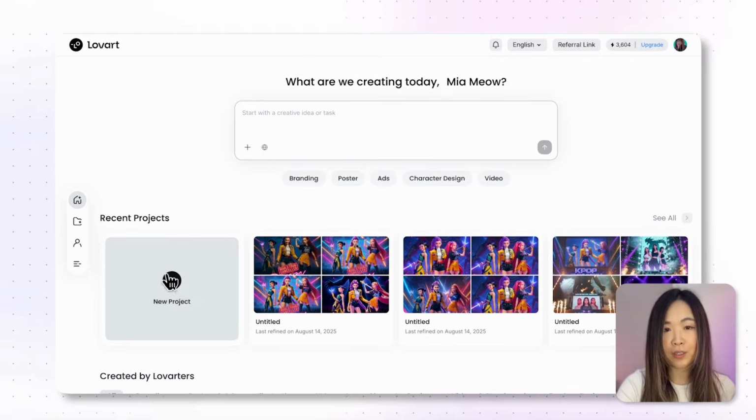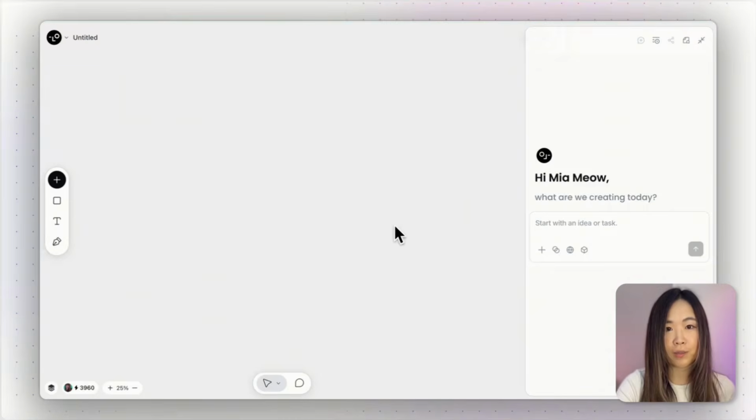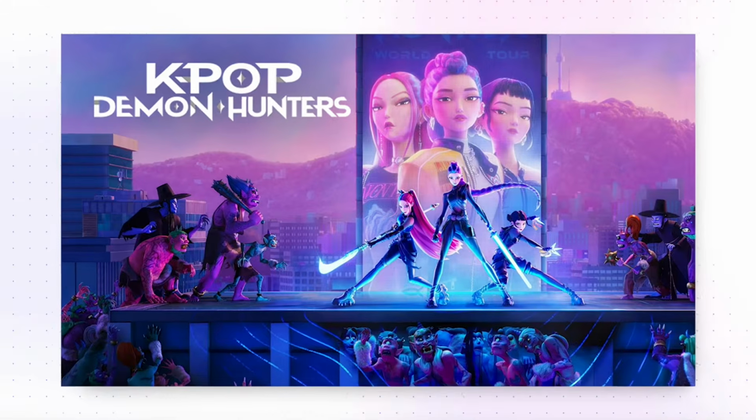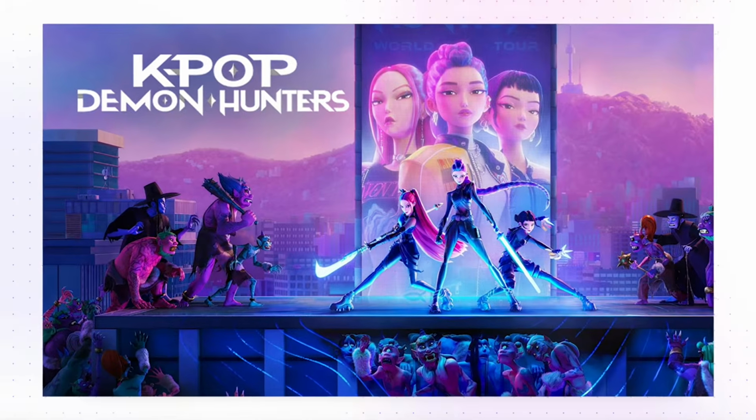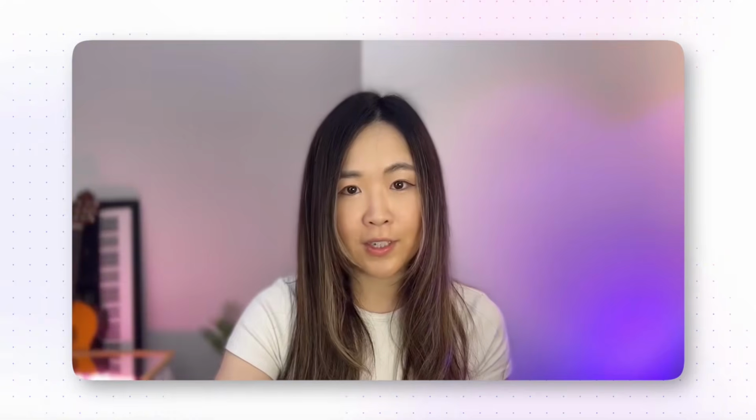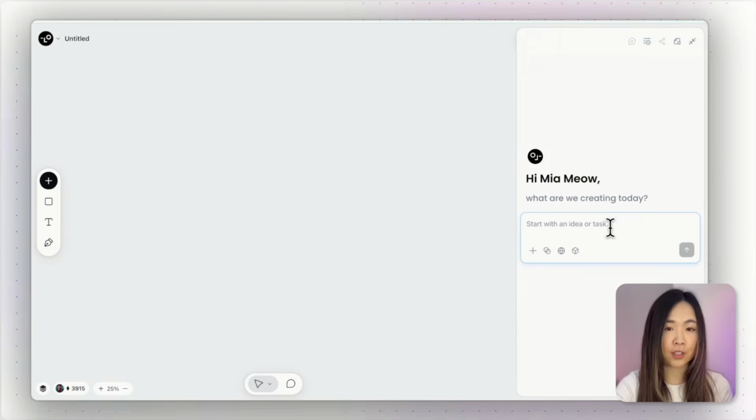First, let's open a new project. Once we're in the project space, you'll notice on the right, there's a chat bot where we can talk directly to the design agent. So today I want to use a K-pop Demon Hunters inspired movie poster in a photorealistic style to edit and show you the Chat Canvas feature. Now let's generate an initial poster design, and this will show you the basic features of Lovart and give us a base we can work on.